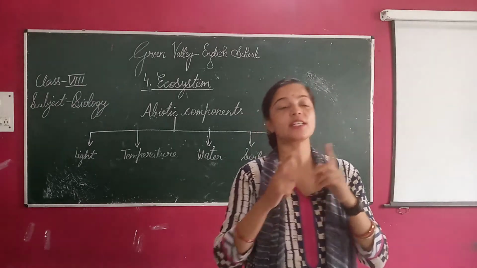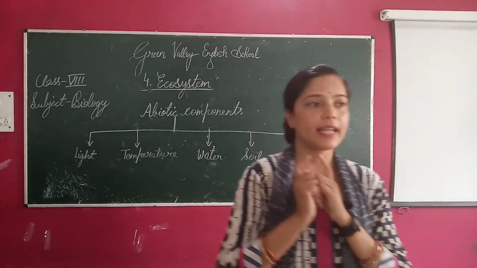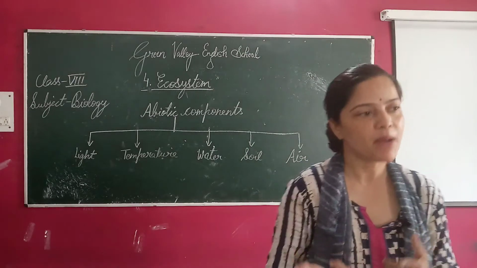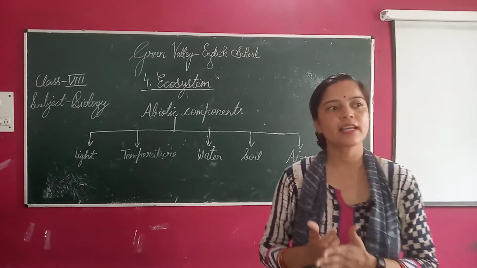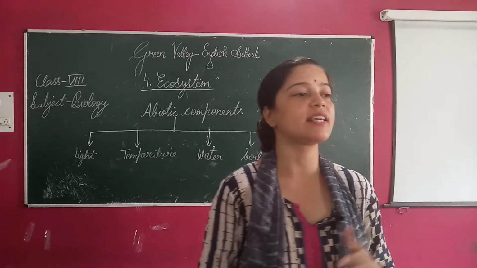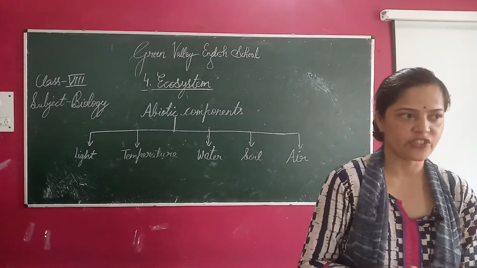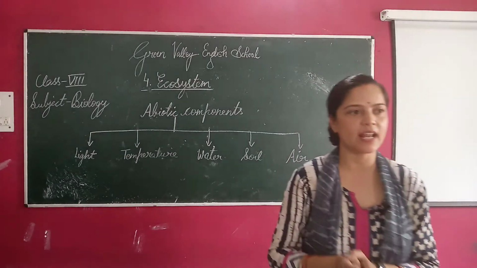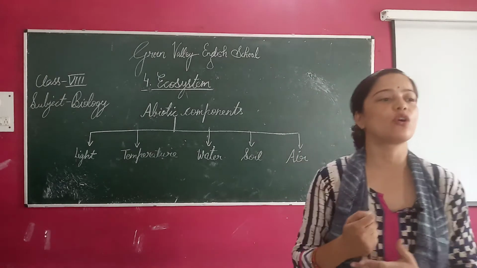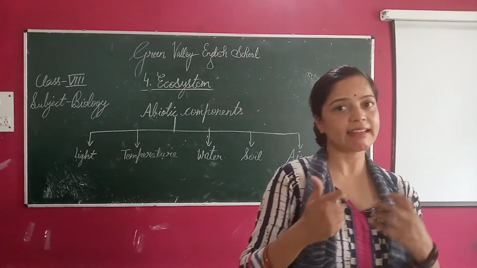Nitrogen is converted into nitrates by certain organisms in the soil. These nitrates are taken in by the plants. Wind helps in the dispersal of pollen grains. It also helps in the dispersal of seeds like madar and heptage. Air also helps in regulating the temperature of the earth. It also serves as a medium of life for birds and insects.